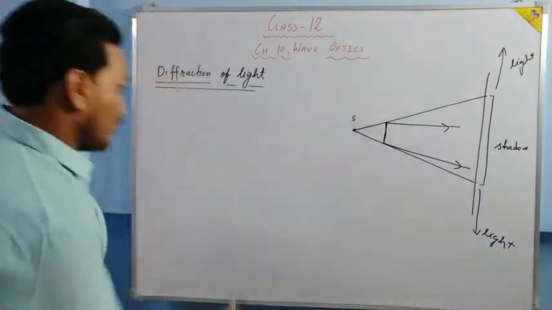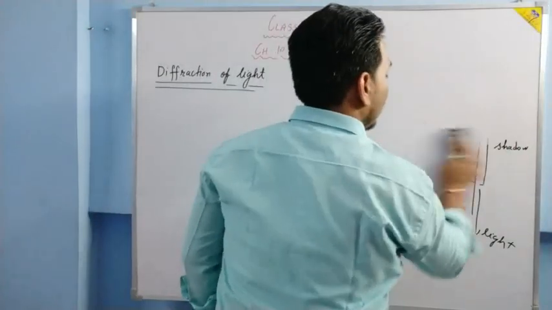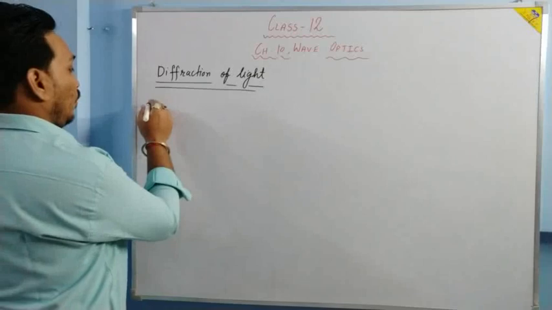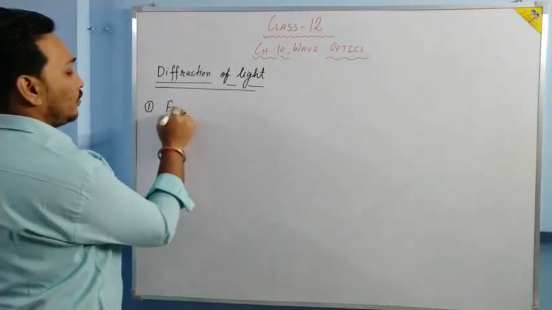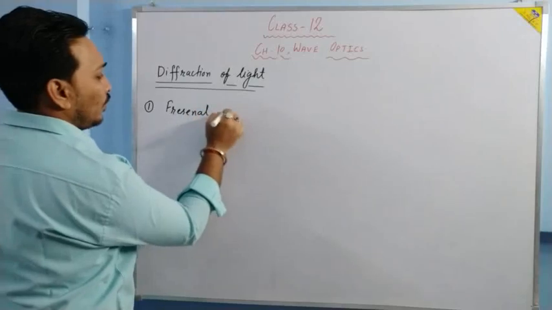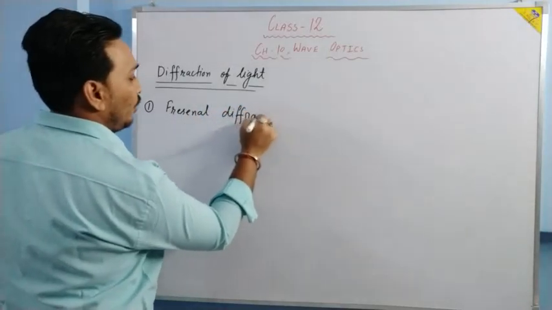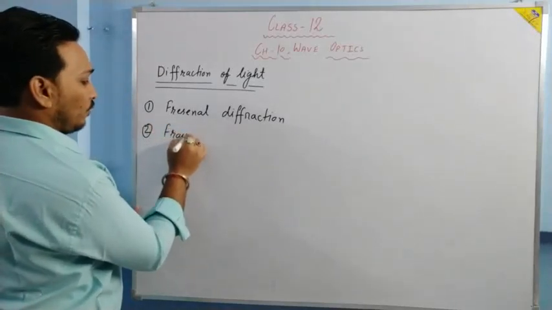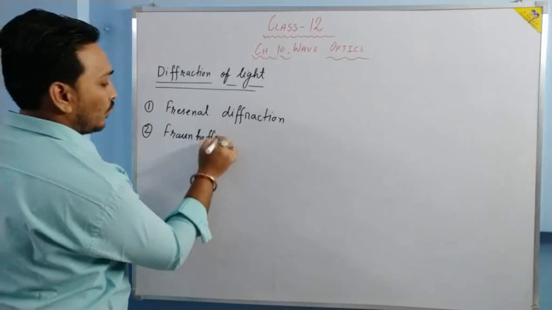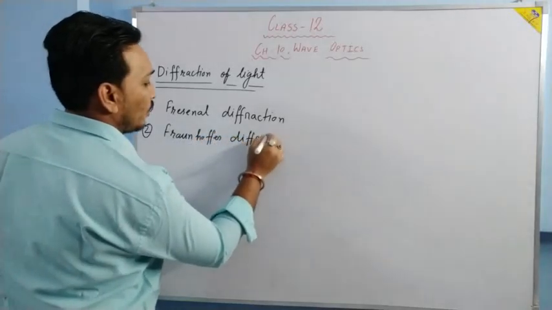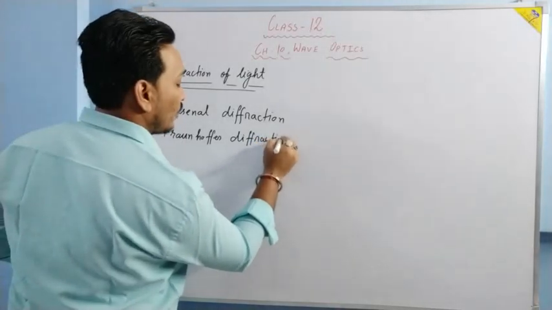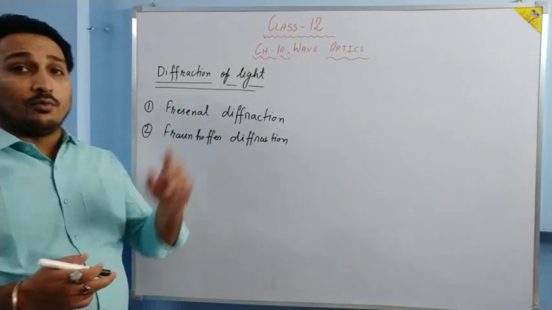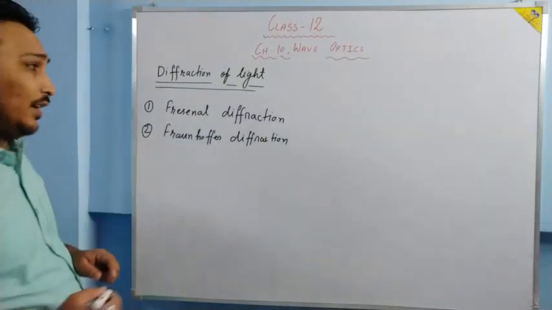There are two types of diffraction. One is called Fresnel diffraction, which we don't have to study. Another one is Fraunhofer diffraction, which we have to study. But we'll know what is Fresnel diffraction. We'll not let it go like that only. What is Fresnel diffraction? Let us understand.